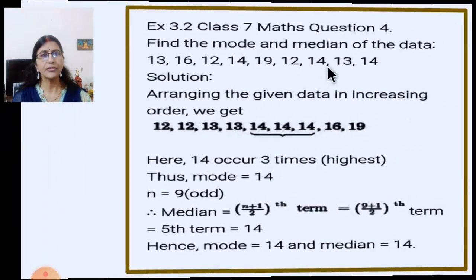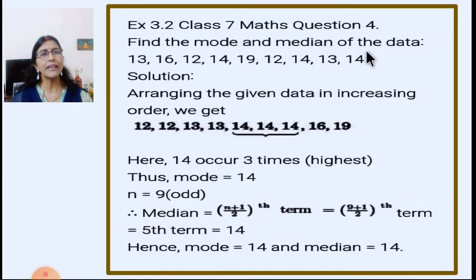Now next question, question number 4. Find the mode and median of the data. So this is the data given. Again, as we have to find out mode, we will arrange it in increasing order: 12, 12, 13, 13, 14, 14, 14, 16, 19. Now here you can see 14 occurs 3 times, which is the highest. Thus mode is equal to 14.